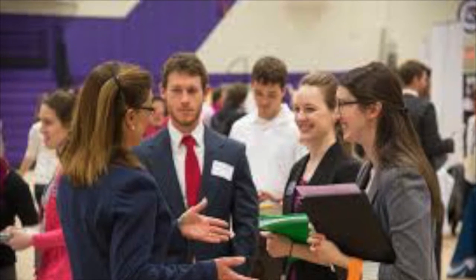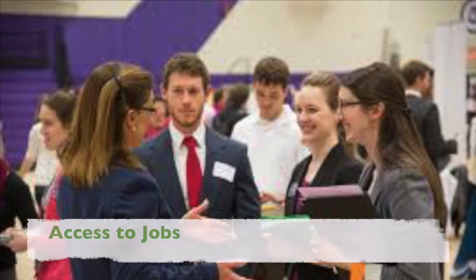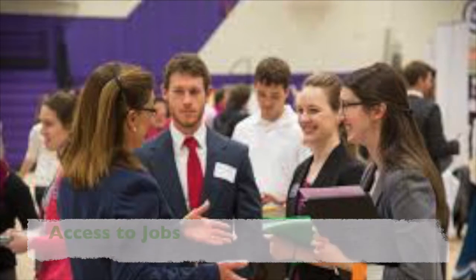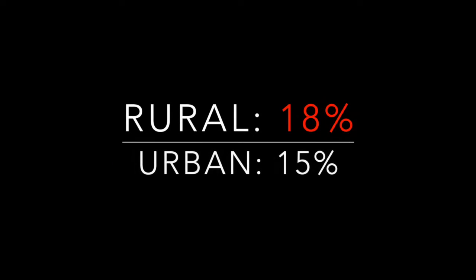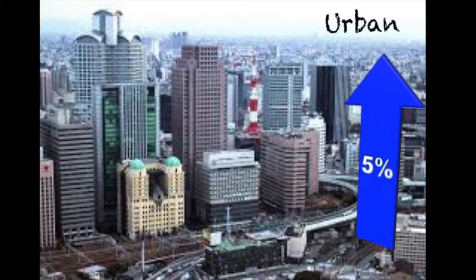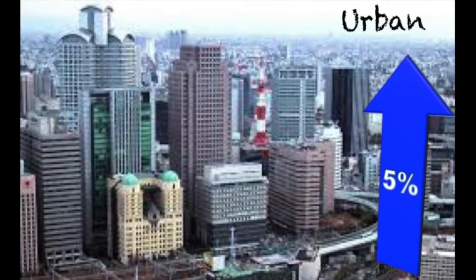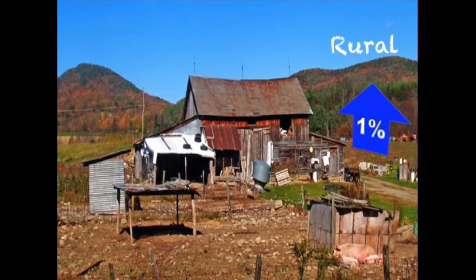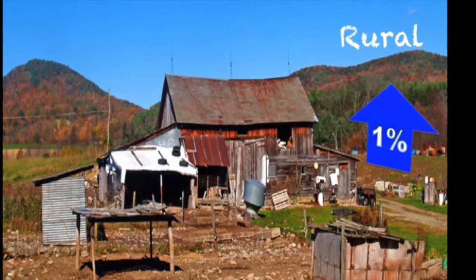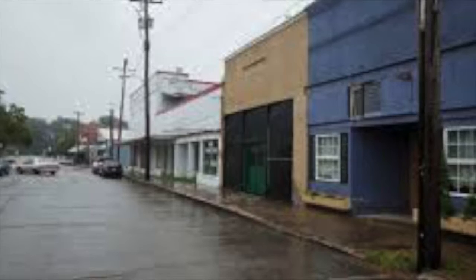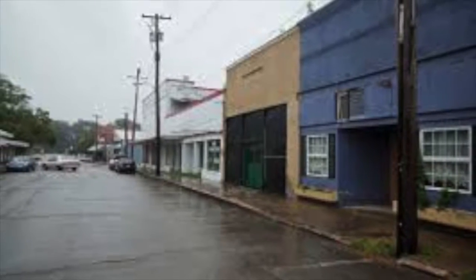The first area of a lack of equitable opportunity in rural areas is the access to jobs. In the year of 2014, there was a loss of 340,000 rural jobs. During 2013, the rural unemployment rate was 18% compared to that of urban areas at 15%. After the recession ended in 2010, urban employment rose by 5%, while rural areas rose by just 1.1%, showing that rural areas are recovering from the recession much slower.